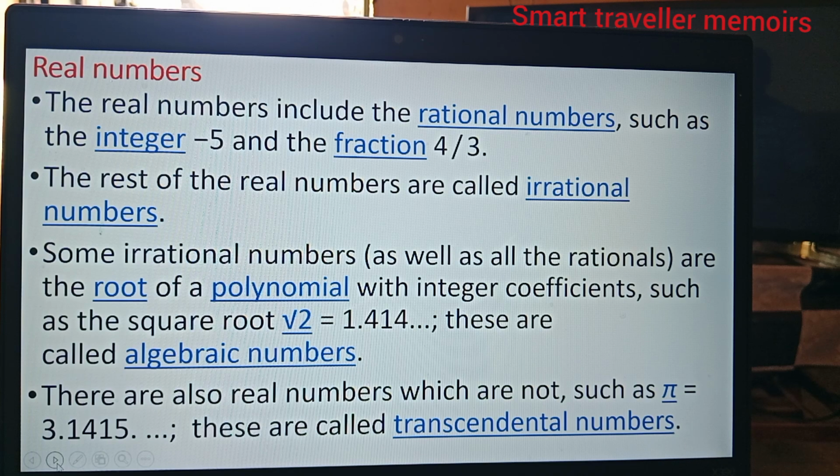There are also real numbers which are not, such as pi, 3.1415, and so on, where the decimals go on with no end after the decimal point. And these are called transcendental numbers. So we have algebraic numbers and transcendental numbers.